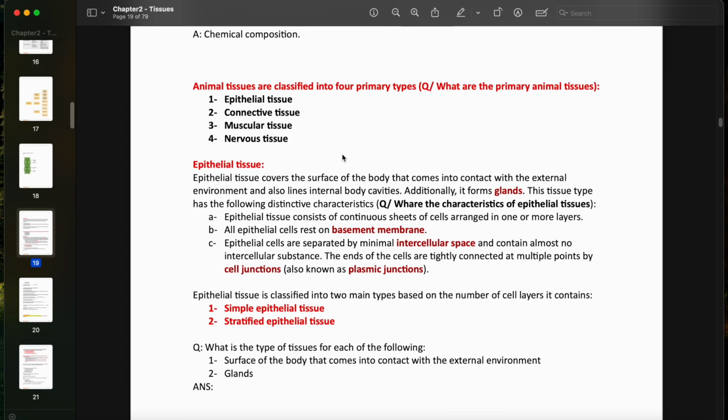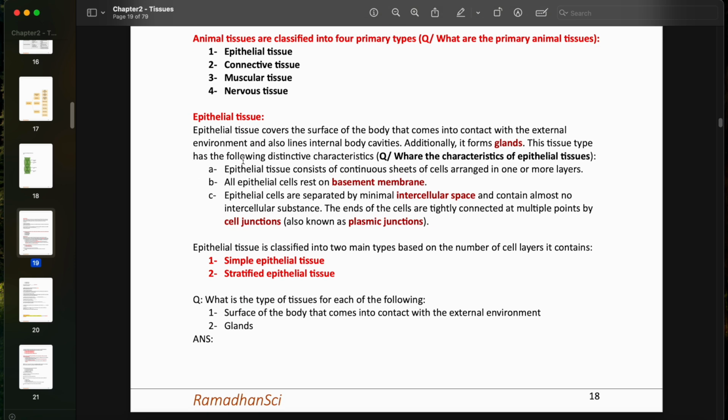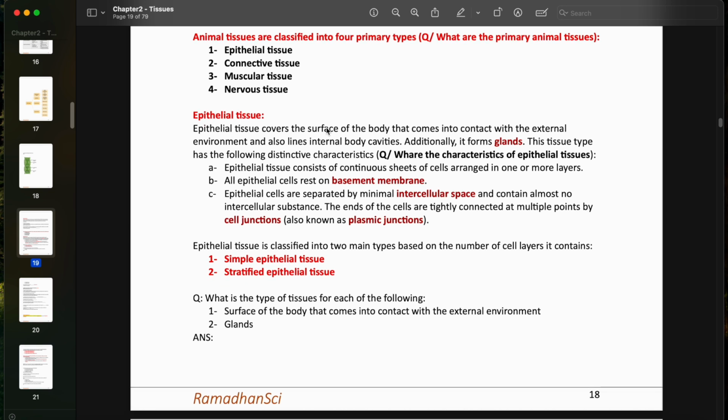The animal tissues are classified into 4 primary tissues. For example, you can have a question telling you to list only the primary animal tissues. There are the epithelial tissue, connective tissue, muscular tissue, and nervous tissue. We're starting with the epithelial tissue.